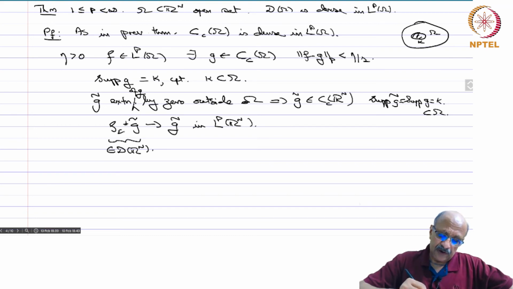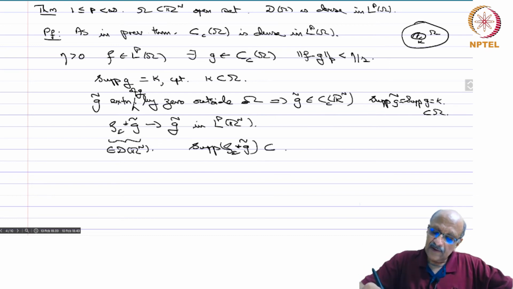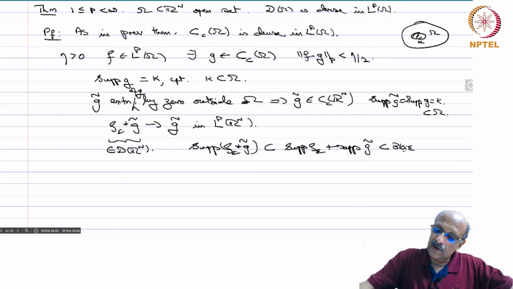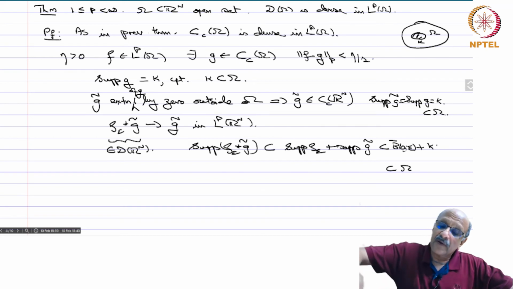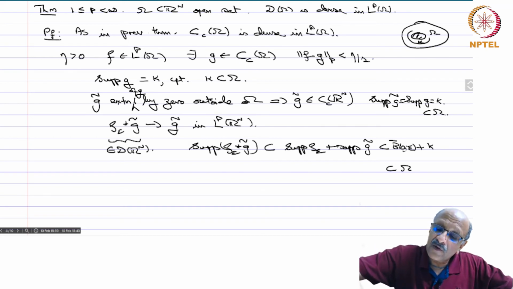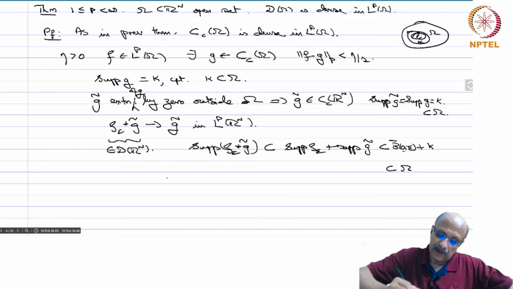Because it is a C infinity function and its support is contained in the support of rho epsilon. Now the support of rho epsilon star G tilde is contained in the support of rho epsilon plus the support of G tilde, which is contained in B0 epsilon, the closed ball with center origin and radius epsilon, plus K. And that will still be contained in omega, because you are going to take an epsilon distance from K, so that will still be contained in omega for epsilon sufficiently small.